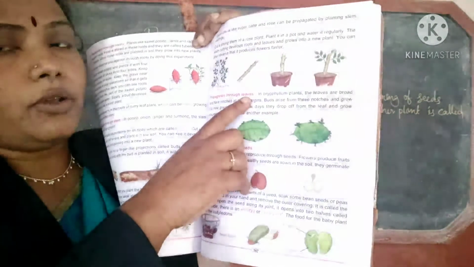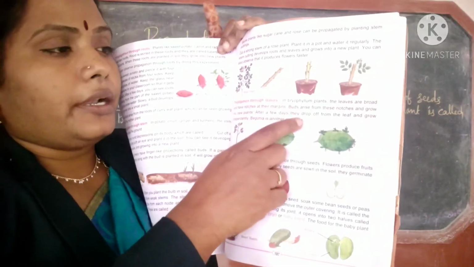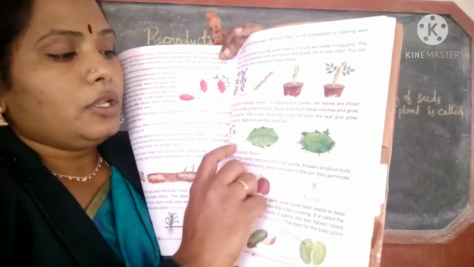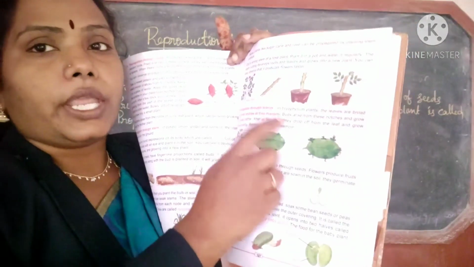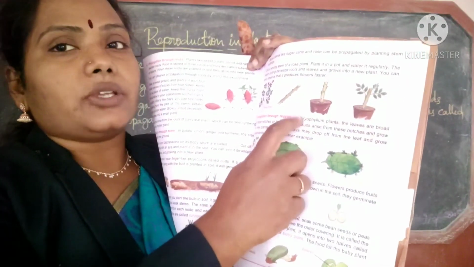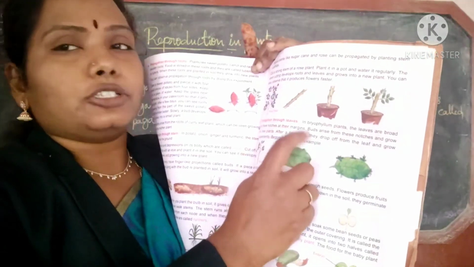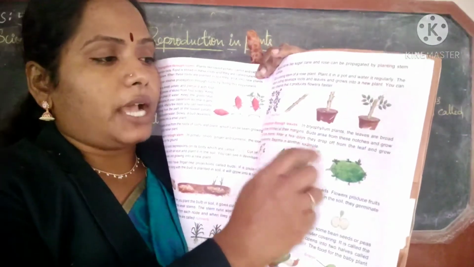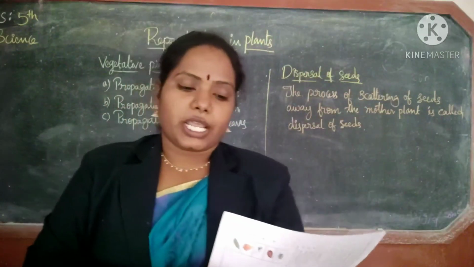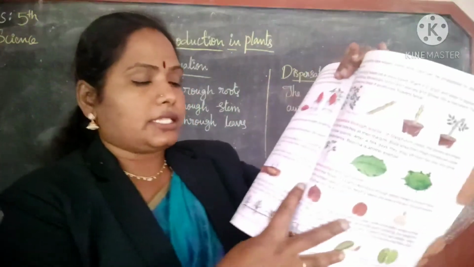Propagation through leaves, no? So this propagation through leaves topic you have to write. Here to here. Examples also you have to write. Bryophyllum, begonia. Okay, this paragraph, propagation through leaves. So these three lines you have to write for the vegetative propagation or reproduction through leaves. Answer is only this paragraph. Next question, third question, is what are runners?